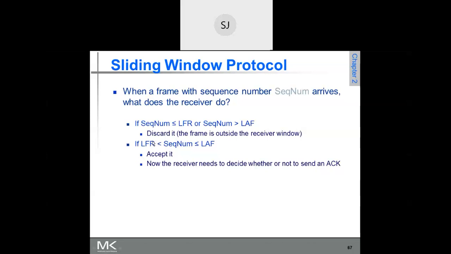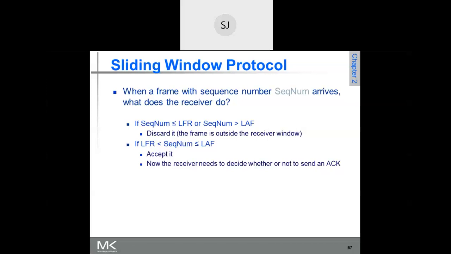If the sequence number is greater than LFR and less than or equal to LAF, it falls within the receiving window and the receiver accepts it. Then whether the acknowledgement is to be sent is decided. So the receiver needs to decide whether or not to send the acknowledgement.